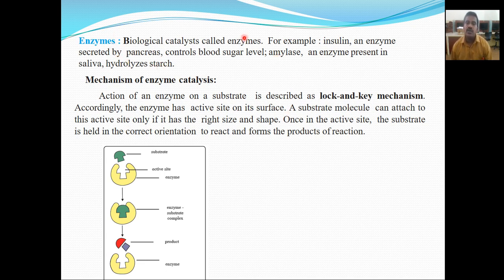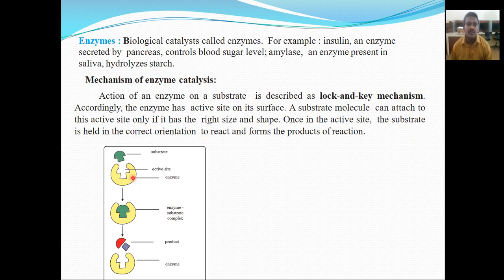So what is the mechanism of enzyme catalysis? How exactly does a particular enzyme function? With the help of this figure you will understand the action of an enzyme on a substrate, described by the lock and key mechanism.